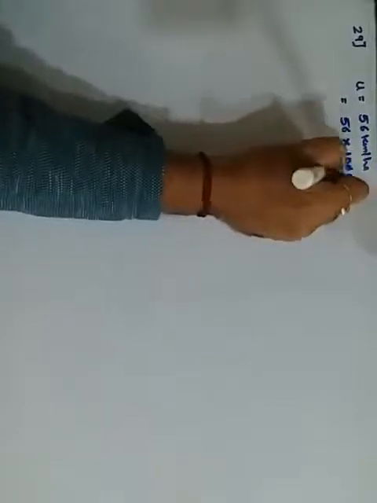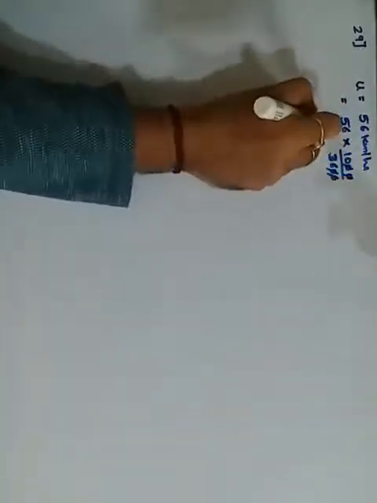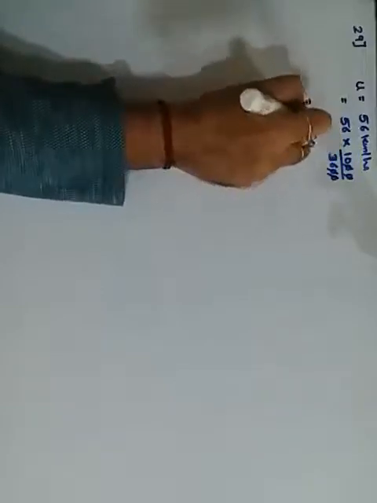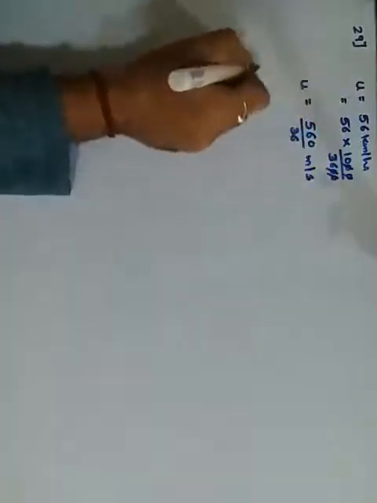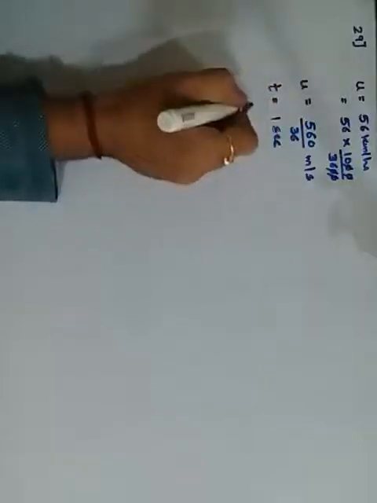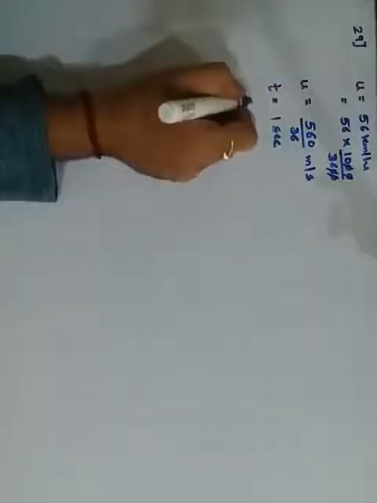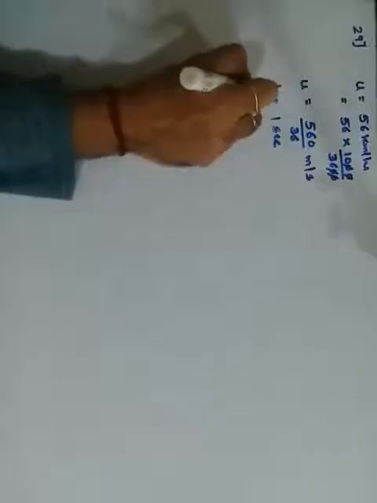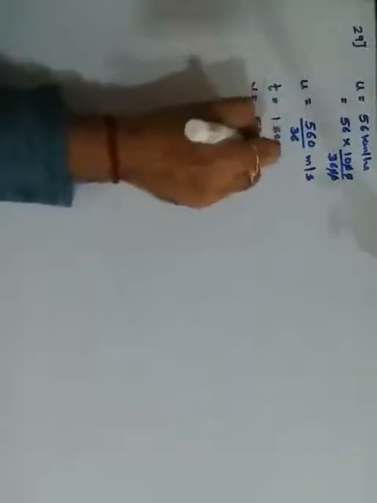The zeros cancel. Further, don't cancel. Let it be as it is. It becomes 560 upon 36 meters per second. This is your U. 1 second later means after 1 second. Time is 1 second. What happens is it is found to be moving at this speed. That is, the final velocity has become 58 kilometers per hour.